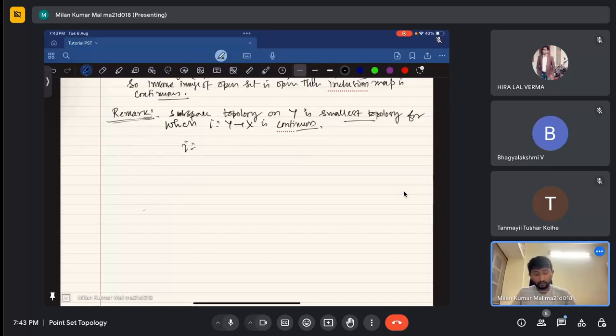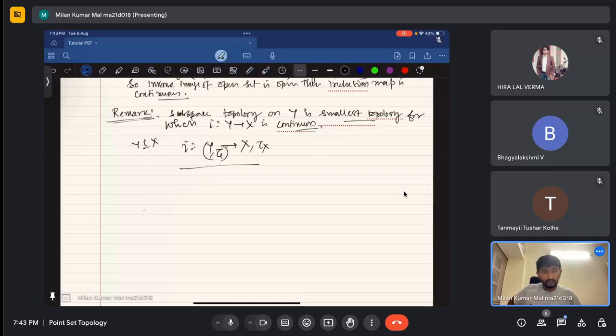If Y is a subset of X, we can define the inclusion map I from Y to X. Now X has a topology tau X. If I give Y the subspace topology of X, then this map is continuous. But right now I am assuming that in Y I will not give the subspace topology. I will consider some different topology, like tau 1.